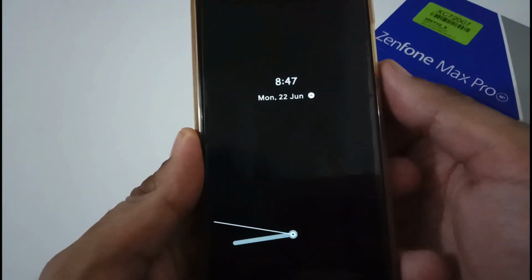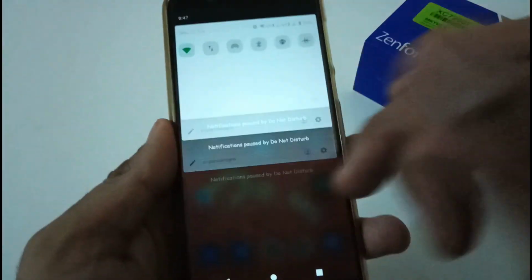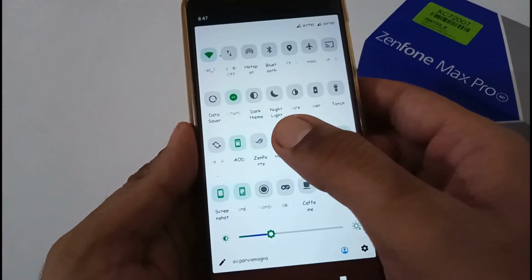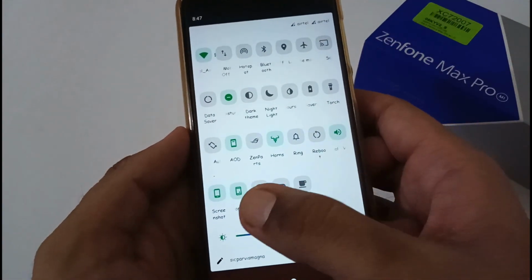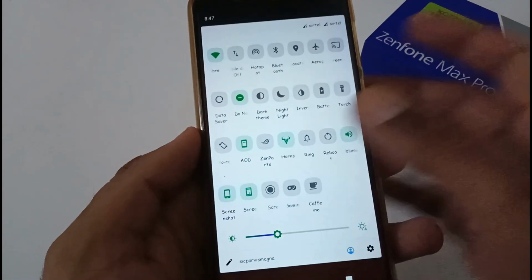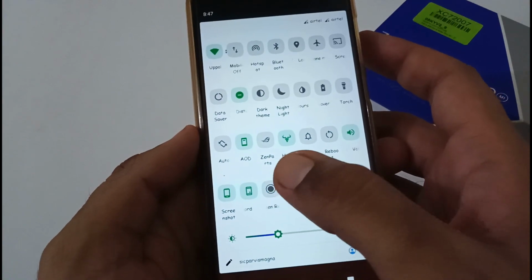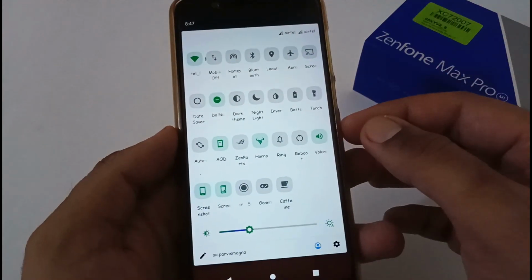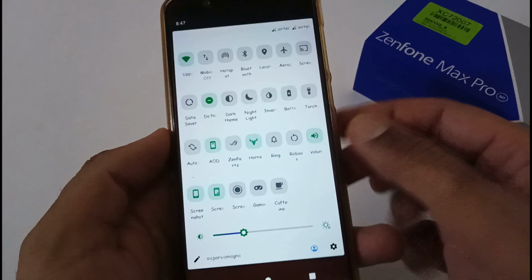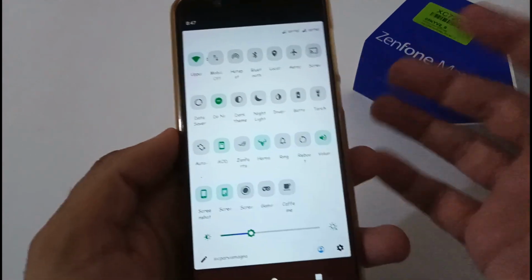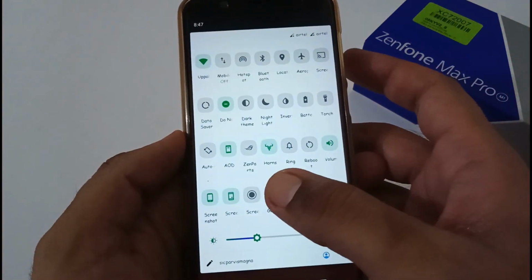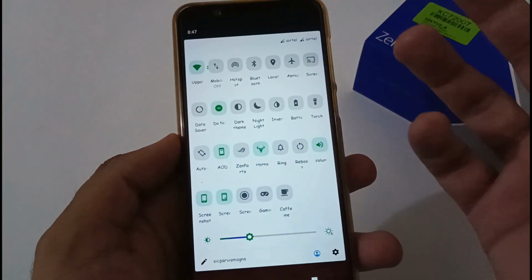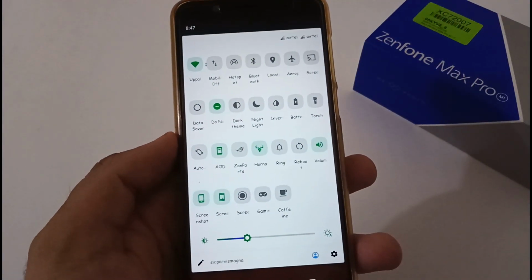So this is AOD. Apart from this, they have also provided shortcuts for the Zen part and Horns, that is the advanced customization that we have just seen. Apart from this, they have also provided two different screen recorders, but the second one is working absolutely fine. You can try this at your side whenever you are screen recording. And the last one is this gaming mode quick setting, to turn it on while playing games. You can even turn it on for some other graphic-centric apps as well.